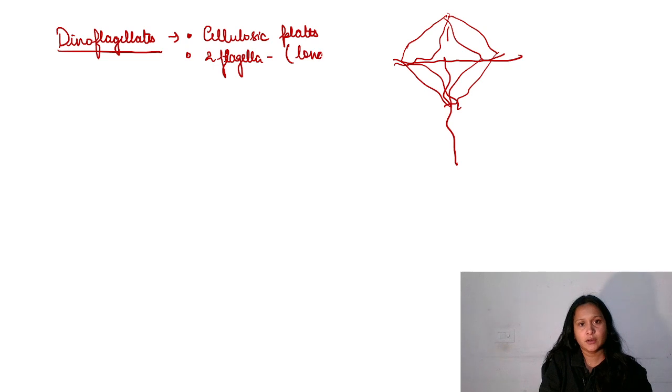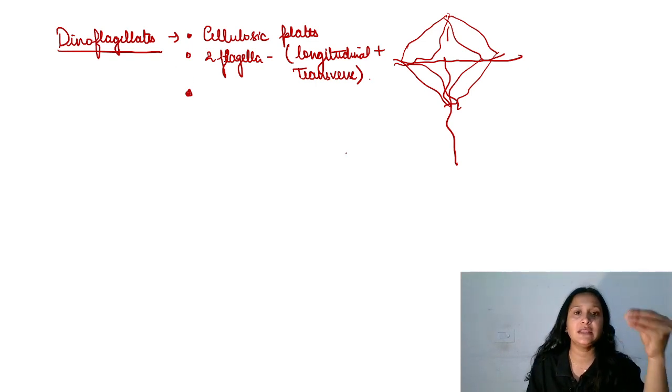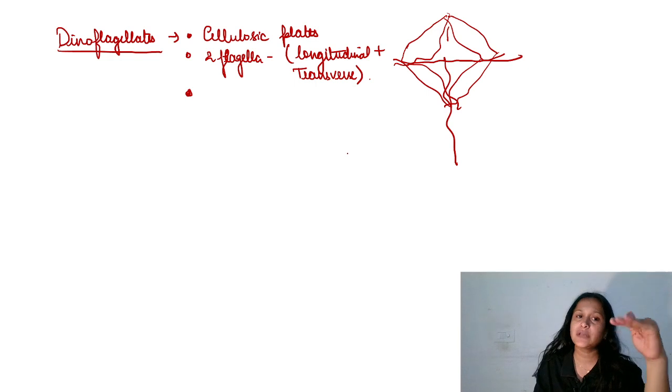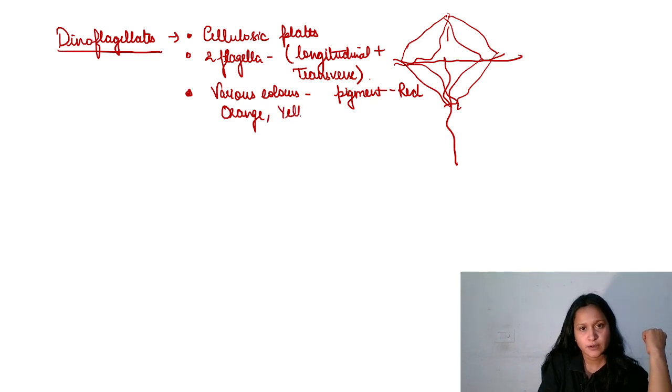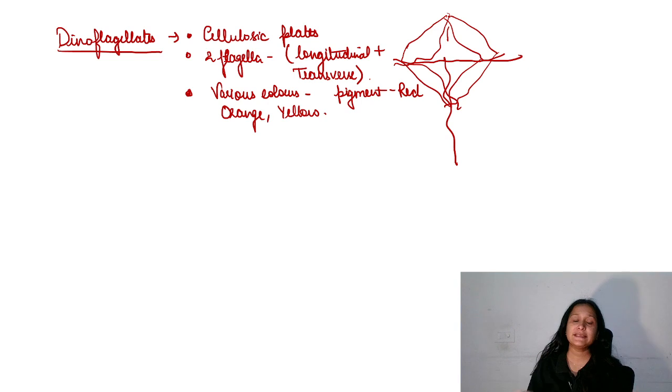One is longitudinal, other one is transverse. So you can make your own notes, right? In this way only, in the point form you make your own notes. So cellulosic plates हैं, two flagella है उनके पास, they are of various colors. It depends on the pigment, which pigment they are having. They can be red, orange, yellow and so on. So they are of various colors.